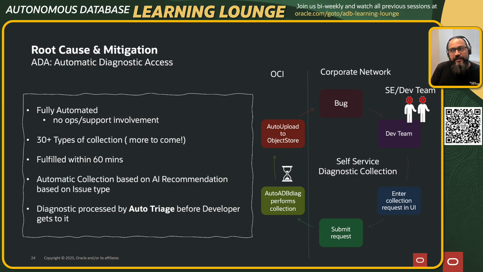The other beauty here is, as the diagnostics come in, even before the developer gets involved, we have something called auto triage, which runs on it. Now, let me go into what is auto triage. Over time, we have been running database for years and years now. What we have realized is when the information comes in, there are a few repeated tasks a developer would always do. You'd like to look at the alert.log. You'd like to look at the particular failure and try to do some parsing. Why did this fail? What is the stack of failure? What does it say? Do I have a corruption somewhere, or do I have a failure because there's an OS level issue? So we have developed different parsers which can automatically parse the information and give you the output.